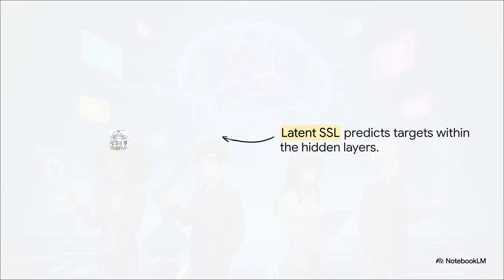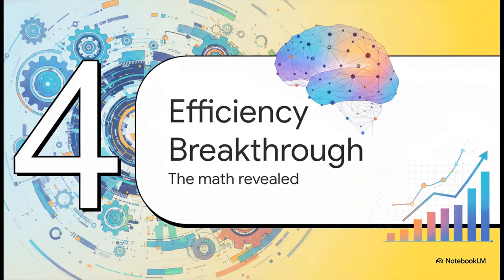But now compare that to a learn from your latent approach. Notice how the model isn't just fixated on those bottom leaves anymore? Instead, it's predicting targets horizontally, directly within the hidden layers of the tree itself. It's completely bypassing those noisy surface tokens and learning the structure level by level. It's a total paradigm shift. Section 4. The efficiency breakthrough.